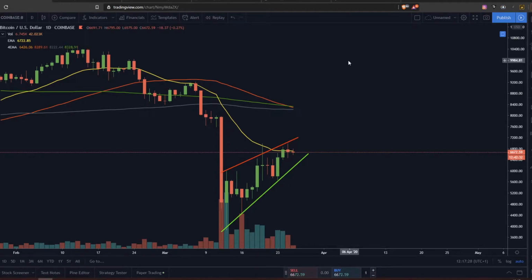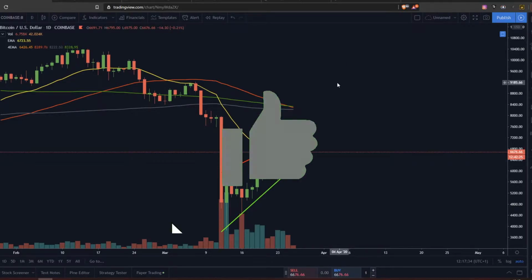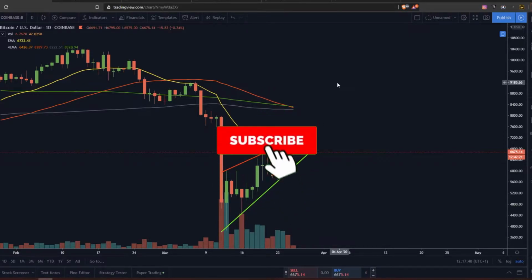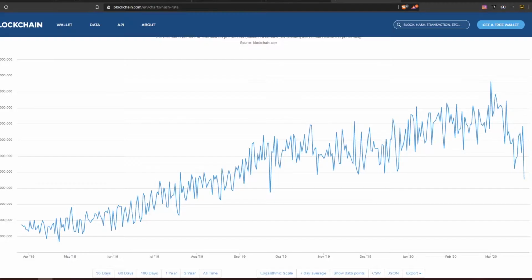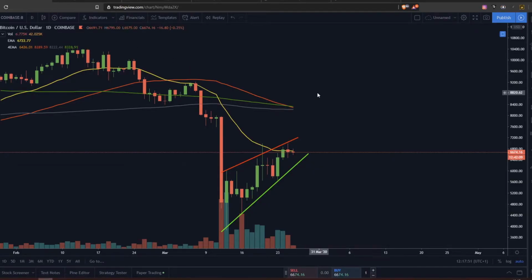In today's episode we're going to discuss something very interesting that is going on here on the charts on the Bitcoin price, where we can see several death crosses and also bearish patterns that are forming here. Also, we're going to discuss altcoins and talk about hash rates that have been dropping since the Bitcoin price dropped. And now let's get started.